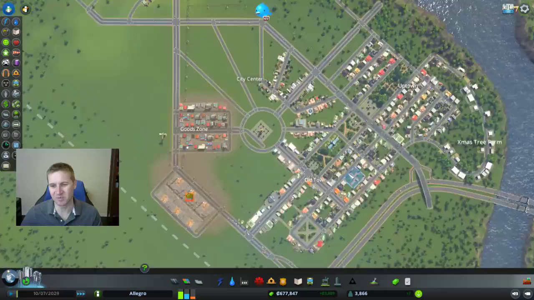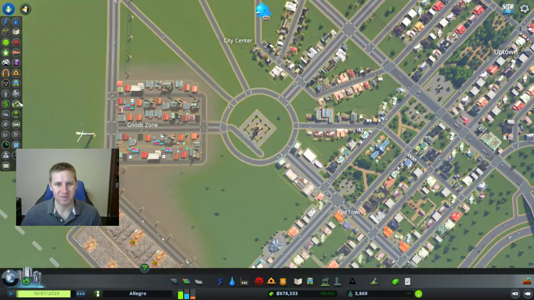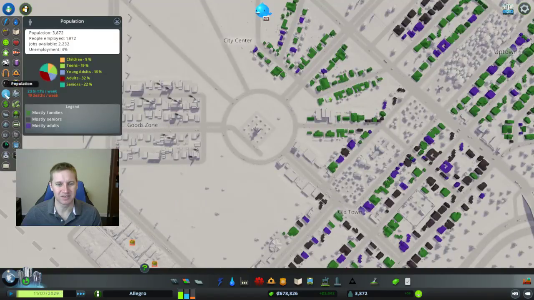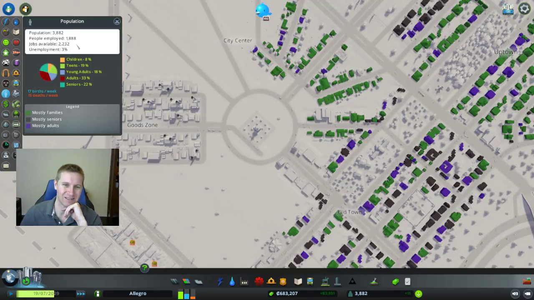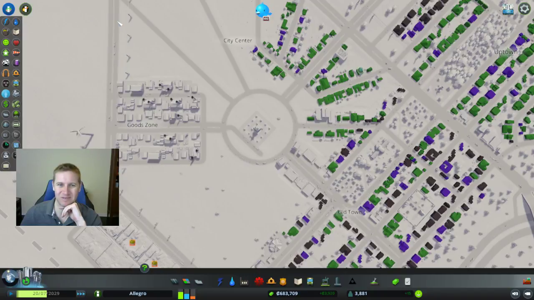Wow, it's still saying I need more residential. What is my unemployment? Unemployment's at 4%. That's essentially perfect. 3%. Oh, that's starting to get pretty low. That's what happens when you don't have enough residential. 3% unemployment means everybody's working. Like everyone who lives here has a job pretty much.